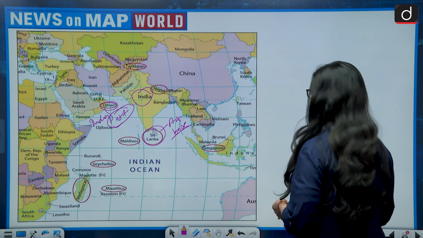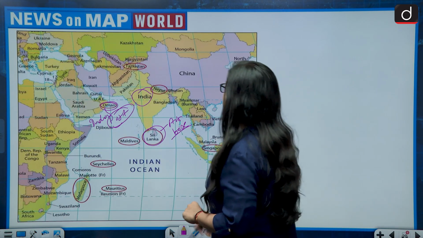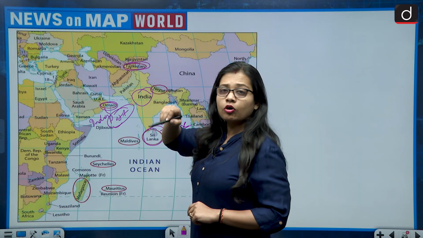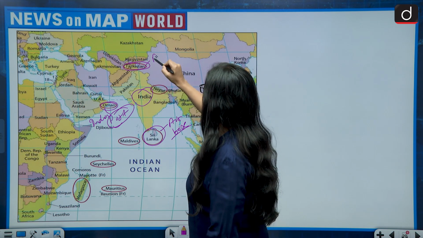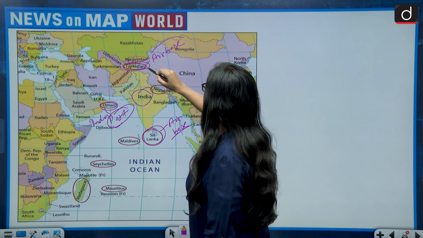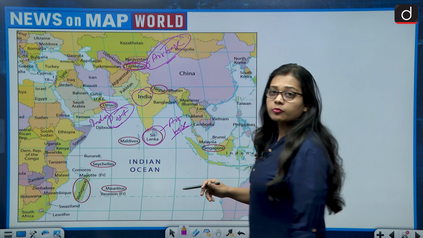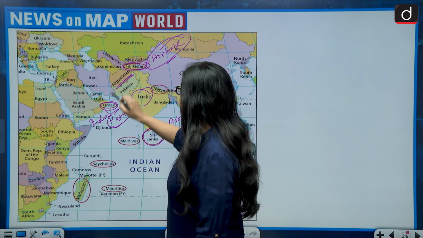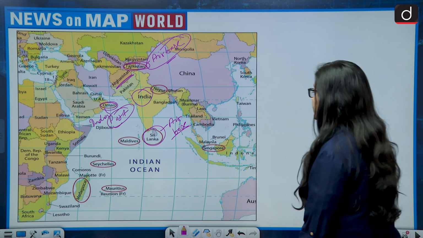And then we had Afghanistan and Tajikistan. Tajikistan is located to the north of India and also to the north of Pakistan, and we have an air base in Tajikistan, a very old air base, and on this air base the Indian Army is present. Then we have Afghanistan. Even though Afghanistan borders India, we do not have military presence in Afghanistan in the form of Indian Army.